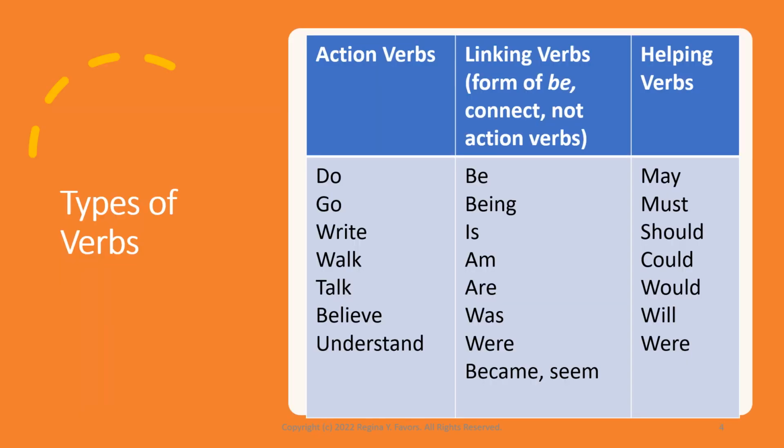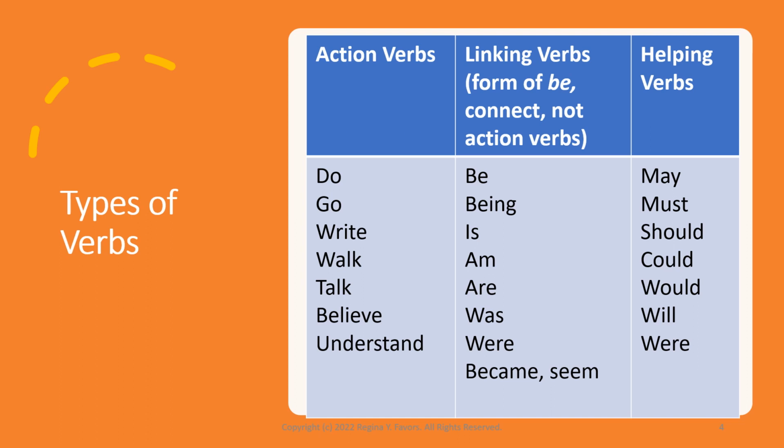So we have different types of verbs. We have the categories main verbs or action verbs. We also have linking verbs, which can be a form of be, which can connect a subject to something going on in the sentence, and they are not considered action verbs, however. And then we have helping verbs.